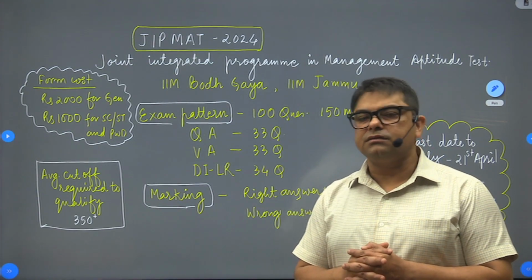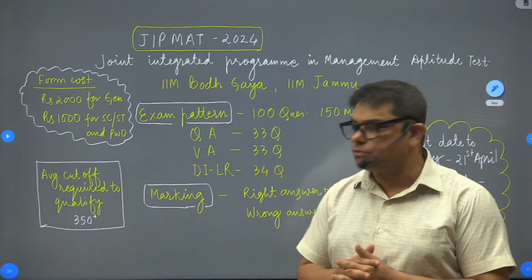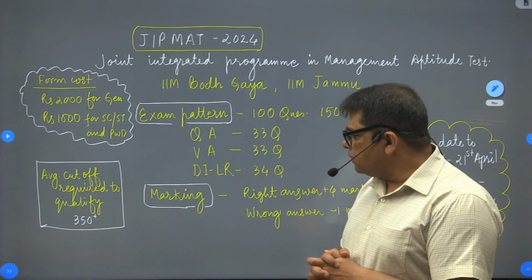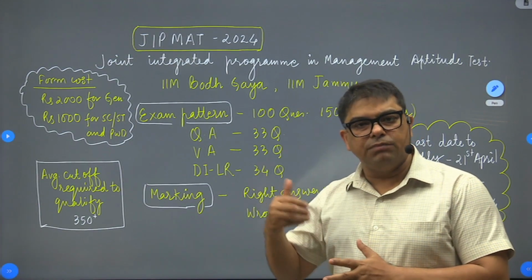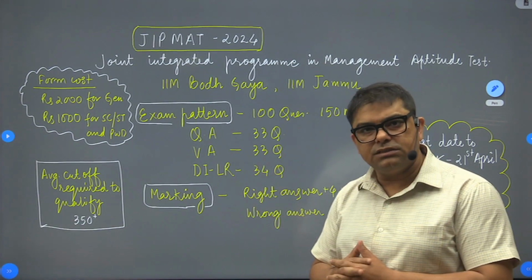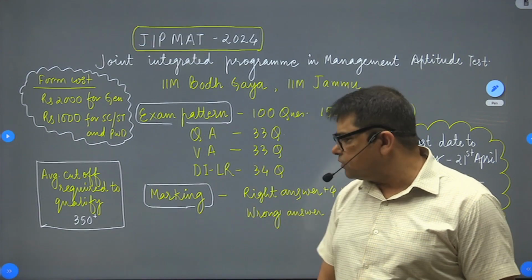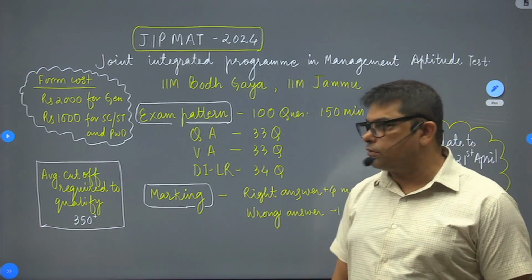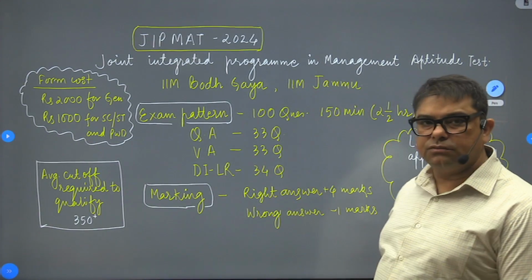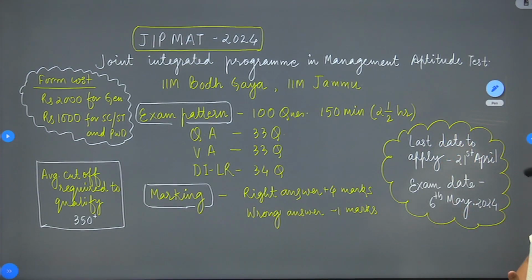You could see the different patterns of examinations that you have been doing since your school days; you will be finding questions based on blood relations, distance and direction, puzzles, coding, decoding, etc. as part of logical reasoning. So we'll be having around 34 questions in the paper, put together 100 questions that are required to be solved in 150 minutes, that is 2.5 hours.